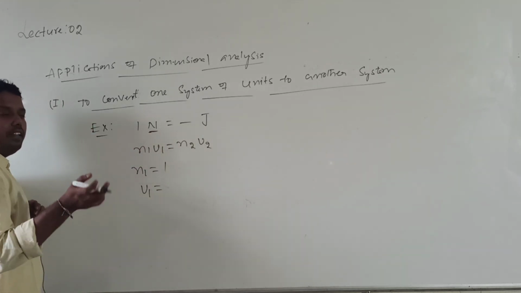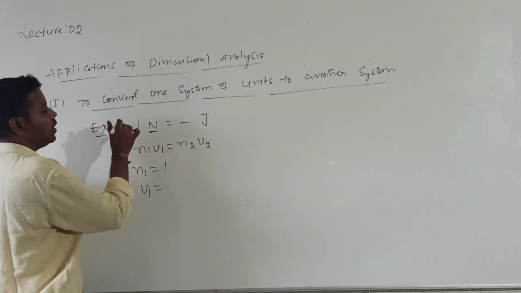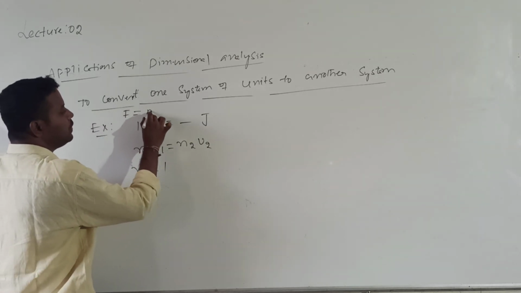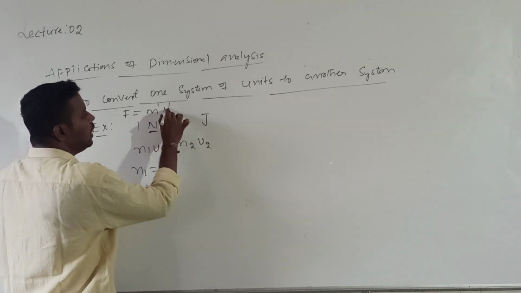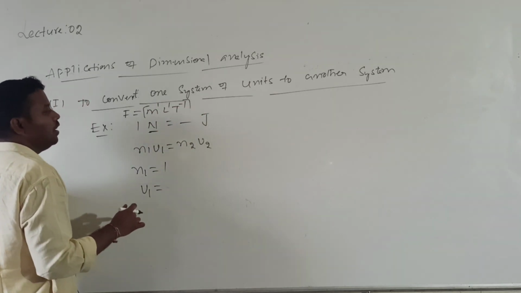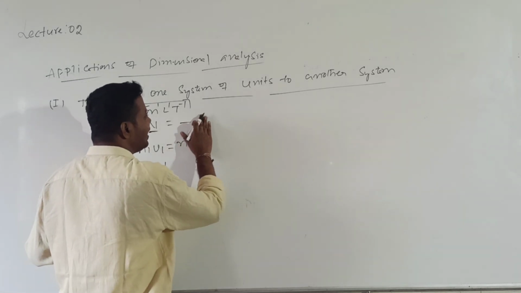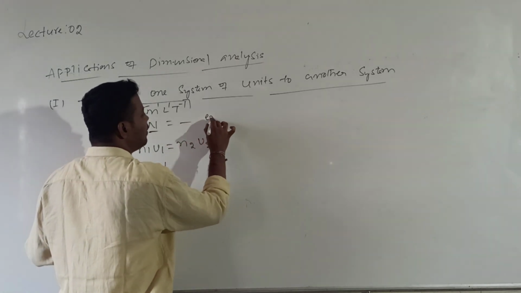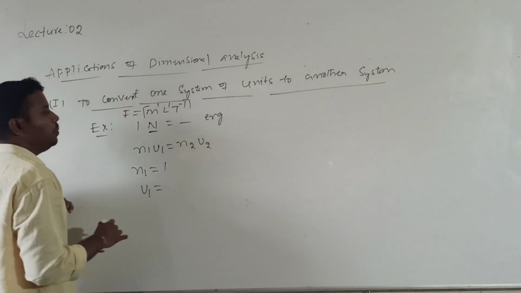Newton is the unit of force. What is the force dimensional formula? F is equal to M power 1 L power 1 T power minus 2. Correct? 1 Newton is equal to how many?